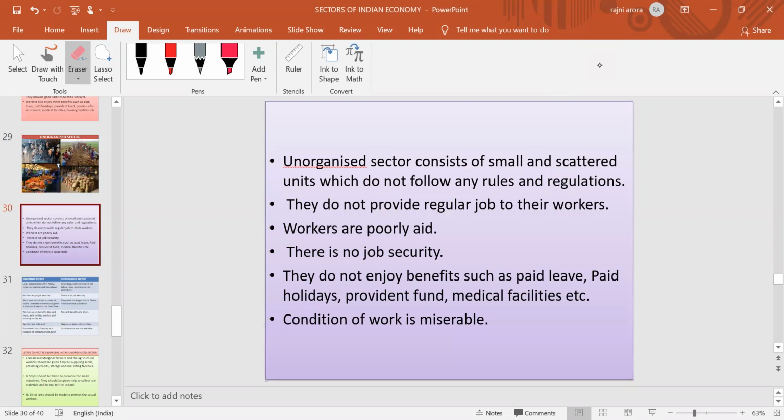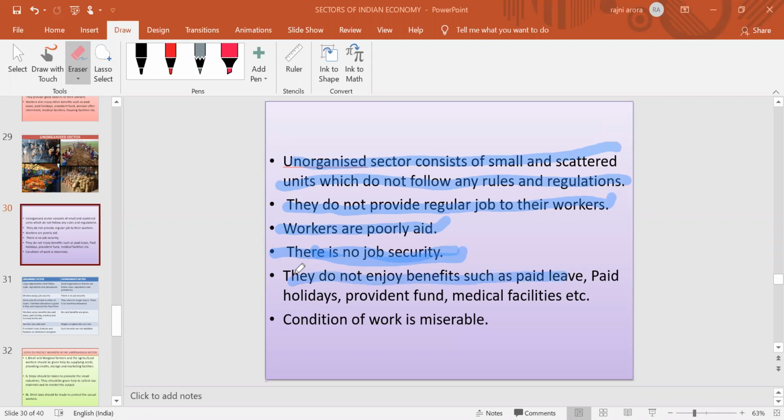Okay. Unorganized sector simply includes the small people, small organizations, scattered units, जो किसी भी तरीके के कोई rules regulations follow नहीं करते, which do not follow any kinds of rules and regulations. The first one, they don't provide regular jobs to their workers. It means at any point of time, the worker can be told that you can go from the work. They are poorly paid, salaries are not good, no job security. It means it is not even defined up to which time you can get that job.